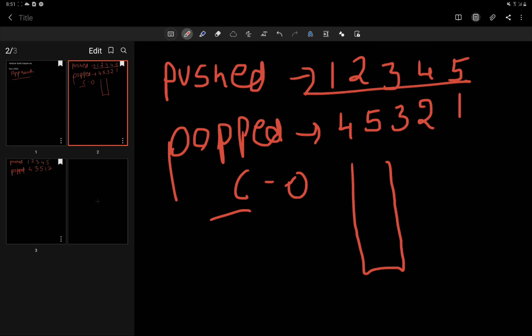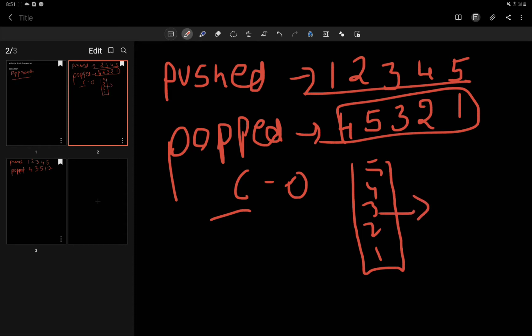We push every value onto the stack, say 1 2 3 4 5, and while pushing, if we push a value we compare it with our popped array. So if at any point the top of the stack equals the value to be popped, we just pop it,